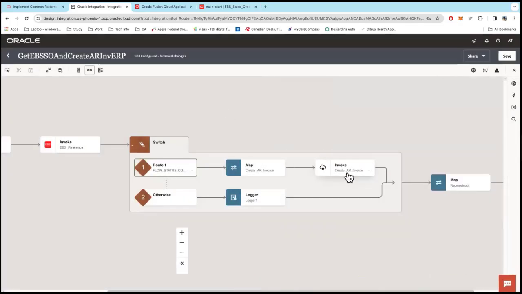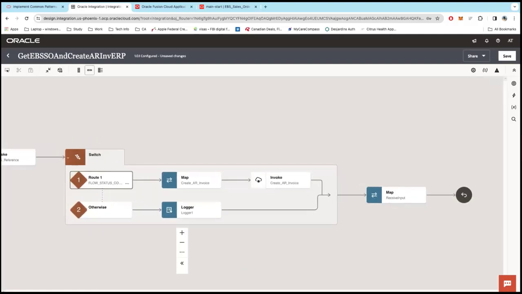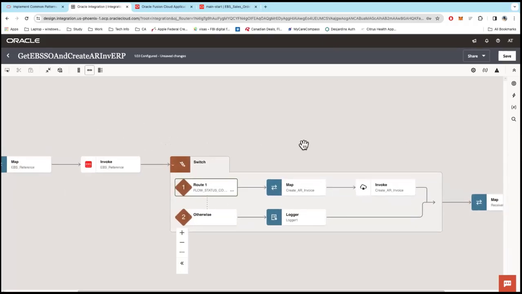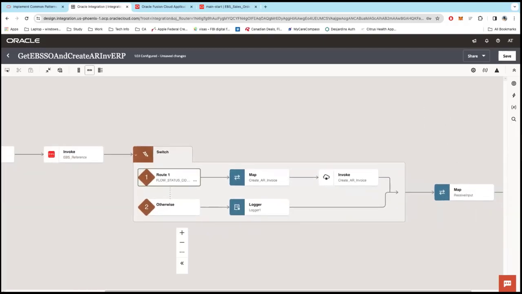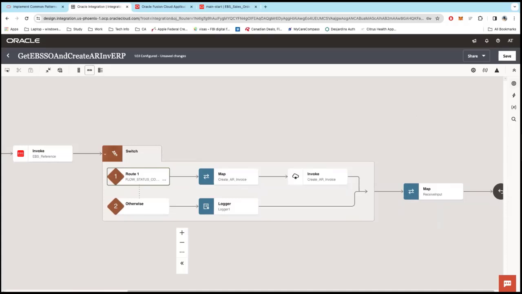And this is my adapter that I configured for ERP Cloud, right? As you can see, there's a mapper right before it, the same way we had it before the EBS, because again, we need to pass in a lot of parameters into this. And then if it's anything else except for booked, just go ahead and log "order number is not booked yet," as you can see here. Towards the end, I'm just returning the sales order details back to whoever's calling me. So that's basically the integration that I have.